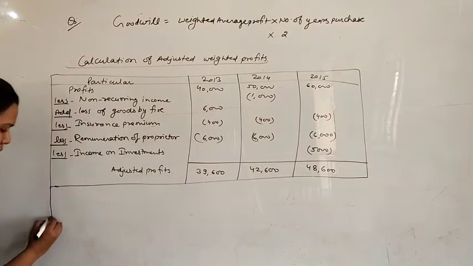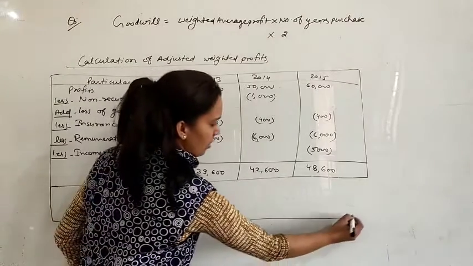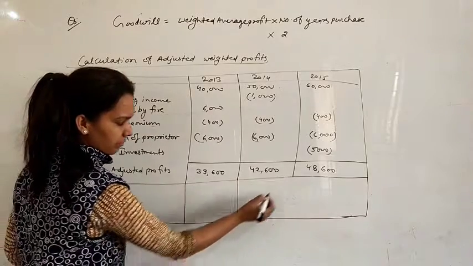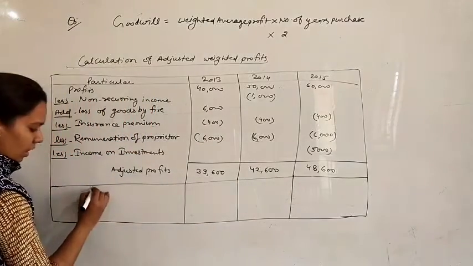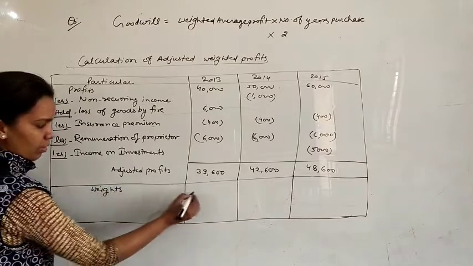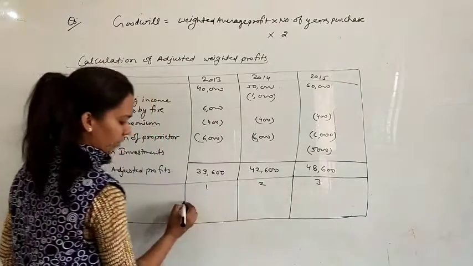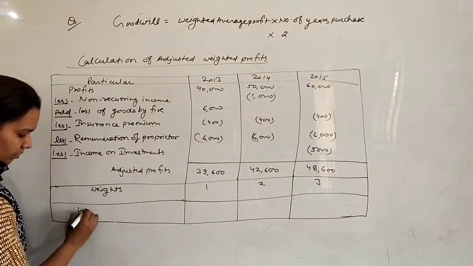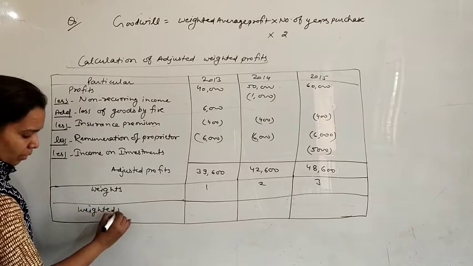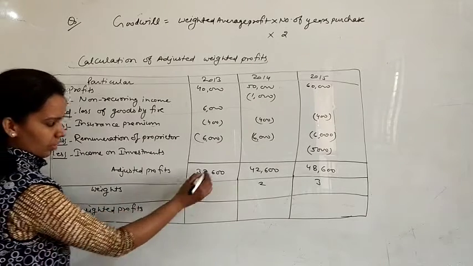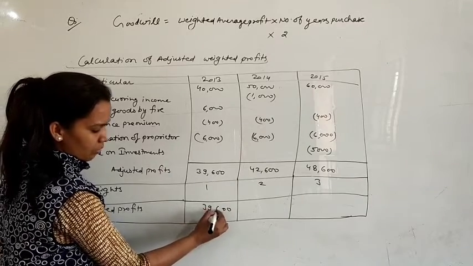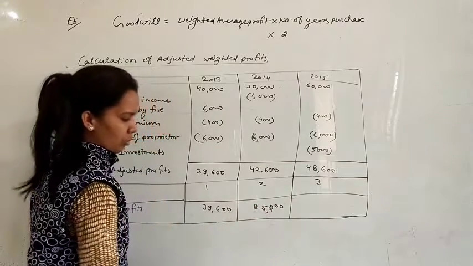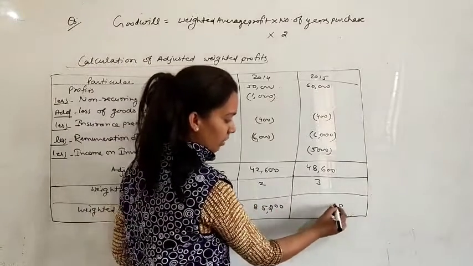Now here we can give weighted average profit also. Just here put up the weight and multiply it by adjusted profits. Write down weights. Weights are 1, 2 and 3. The next one, weighted profits, it will be 39,600 for the first year, 85,200, and for the third year